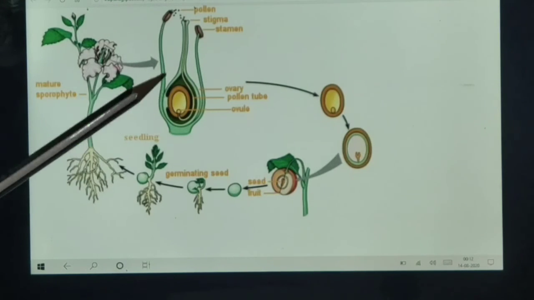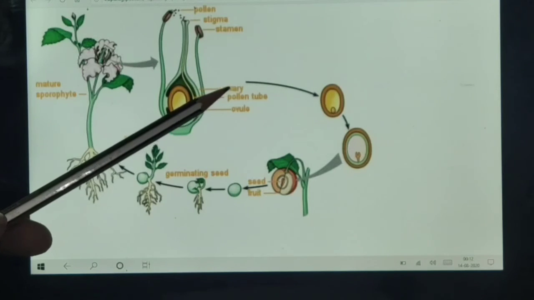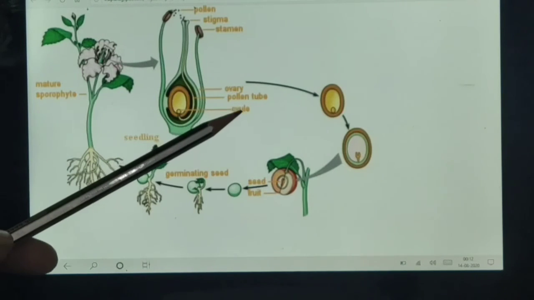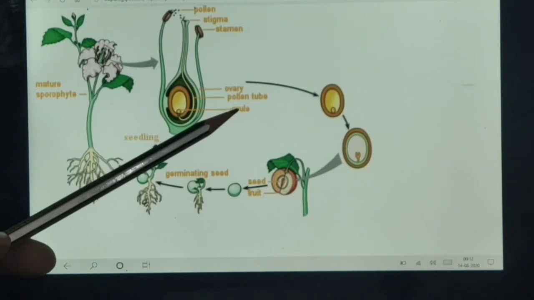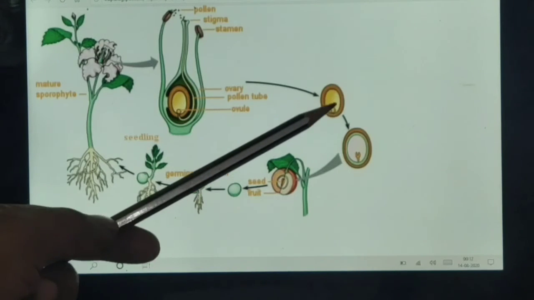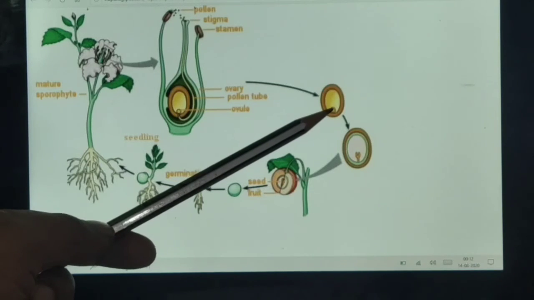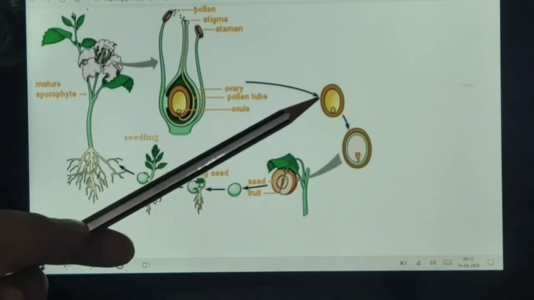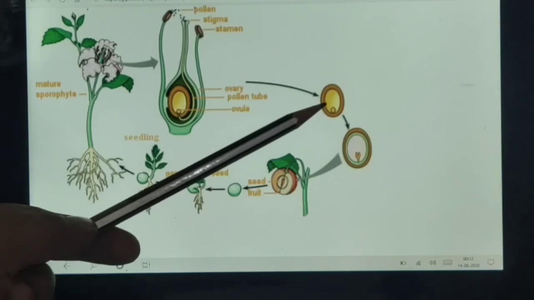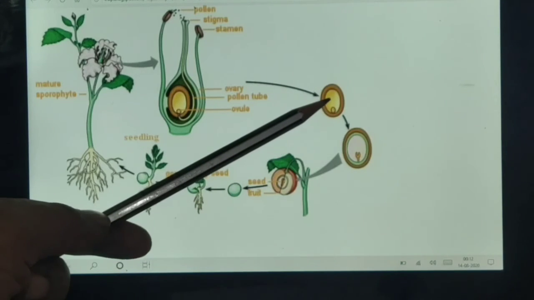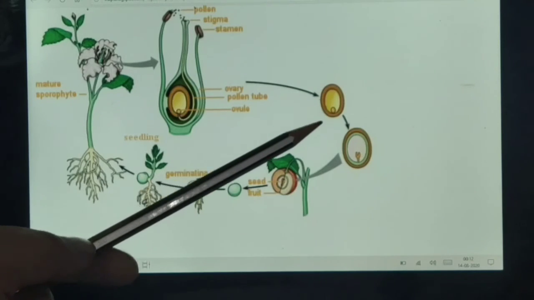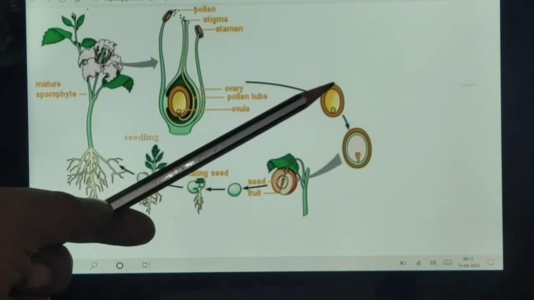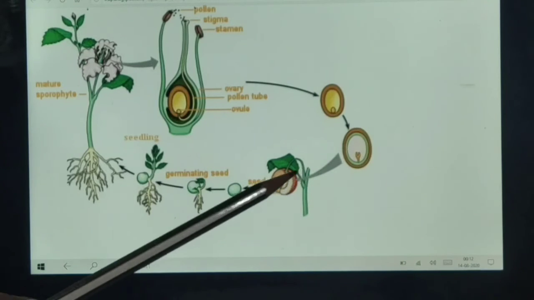So what I told you: the ovary ripens into fruit, and the ovule turns into the seed. In this seed, the future plant, or embryo, is stored. How is the embryo formed? By the division of the zygote. Many divisions of the zygote form the embryo, which is present inside the seed.